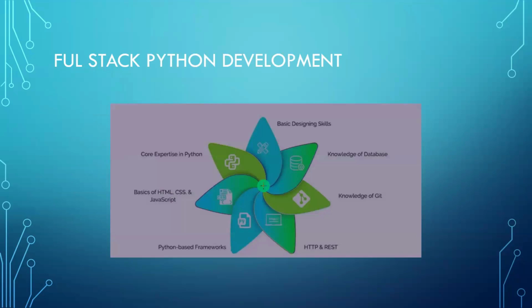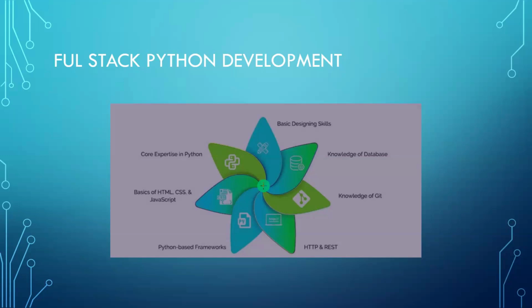This is the full stack development architecture. The first part is basic designing skills. Second is core expertise in Python. Third is basics of HTML, CSS, and JavaScript. Fourth is Python-based frameworks and HTTP and REST protocol to access the URL.